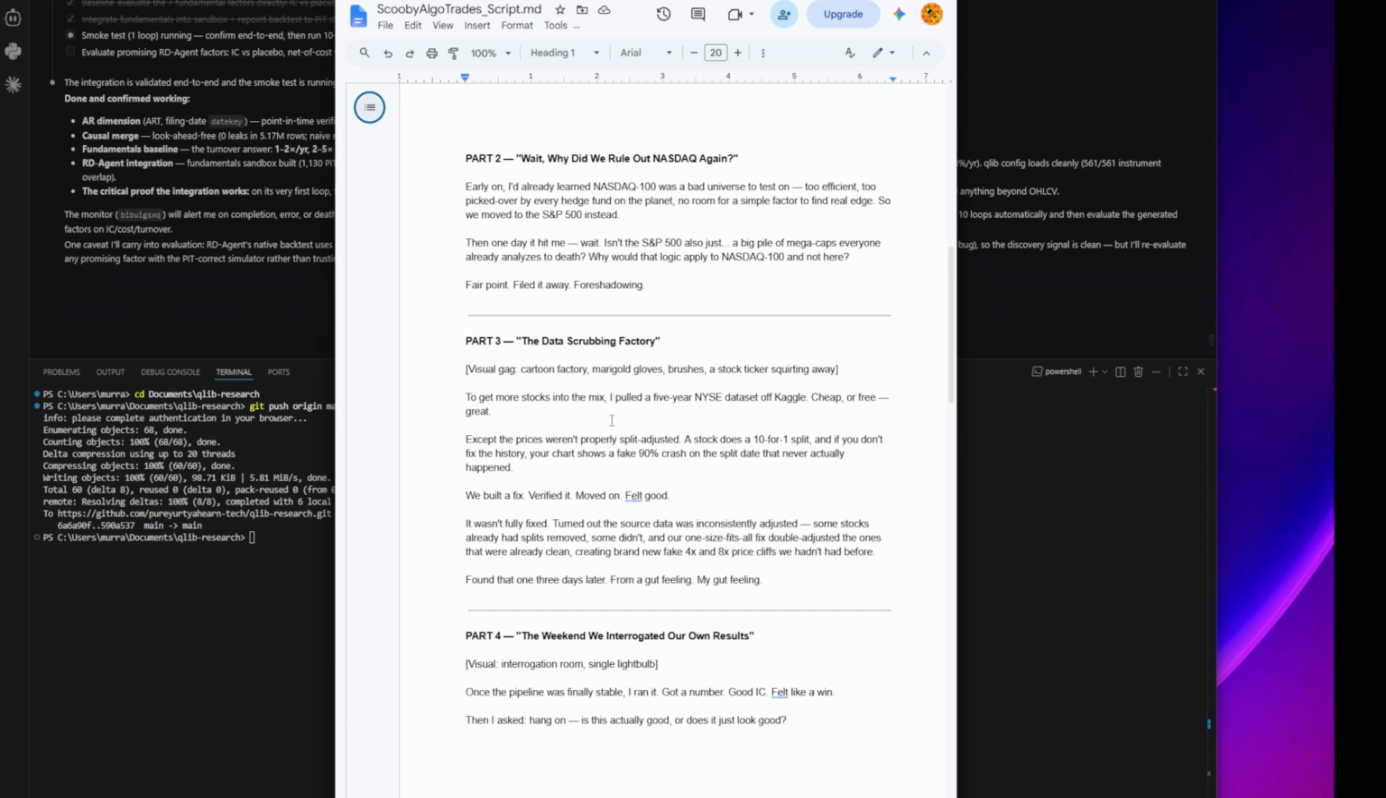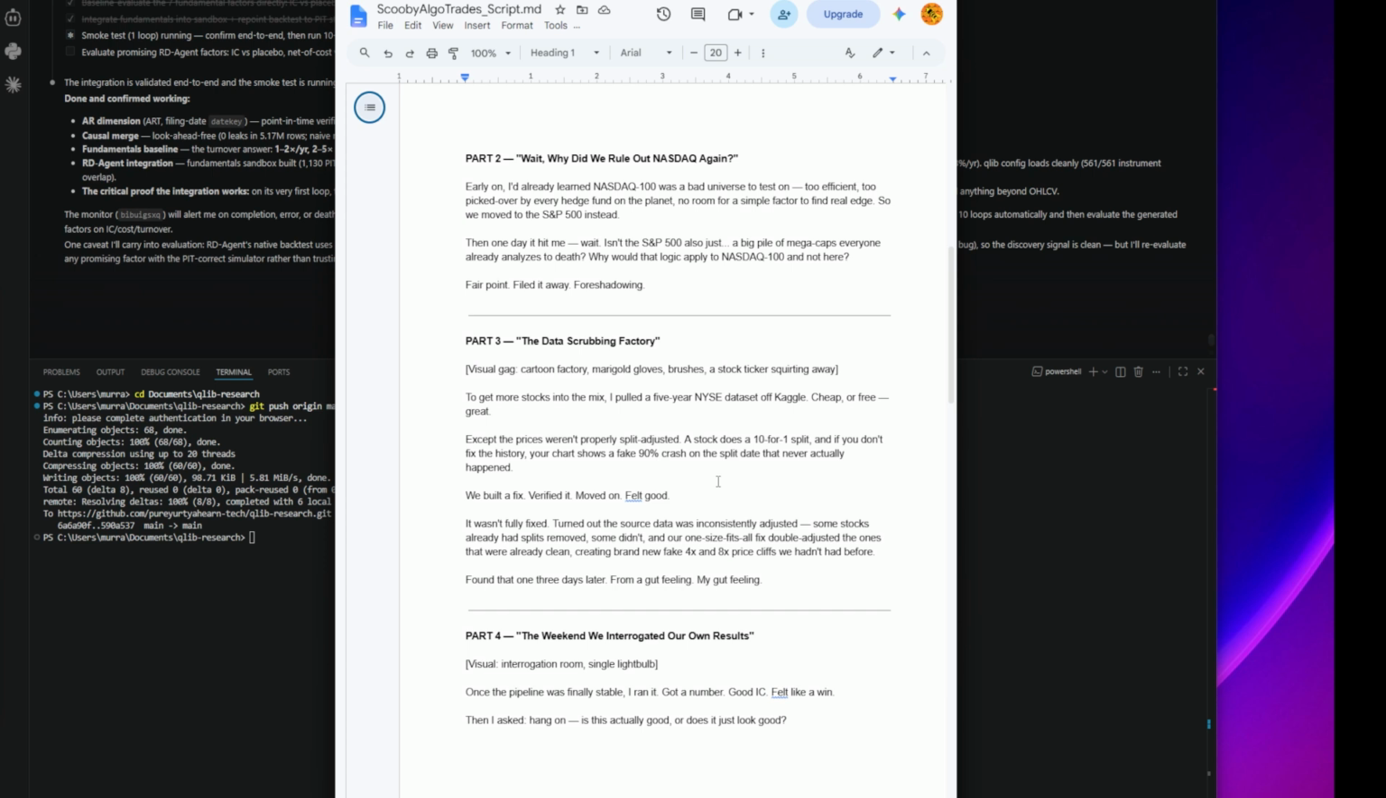To get more stocks into the mix, I pulled a 5-year New York Stock Exchange data set off Kaggle. My one, actually. I put it on Kaggle. Cheap or free, great. Which turned out to be really good, by the way, so you can use it if you want to. Except the prices weren't properly split adjusted. Well, apart from that, it was really good, okay? A stock does a 10-for-1 split, and if you don't fix the history, your chart shows a fake 90% crash on the split date that never actually happened.